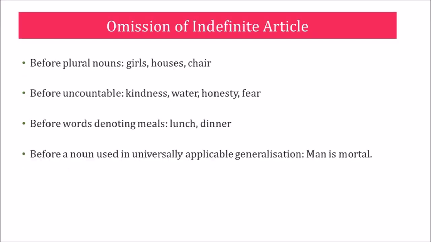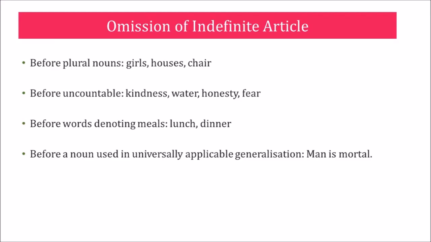Now, omission of indefinite article. That means where we don't apply the indefinite article. In this, the first rule is before plural nouns. That means if it is more than one, we don't apply the indefinite article over there. Then comes before uncountable nouns, that means kindness, water, honesty, fear. So before these we don't use the indefinite article.